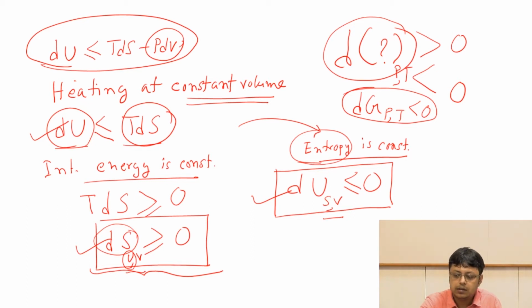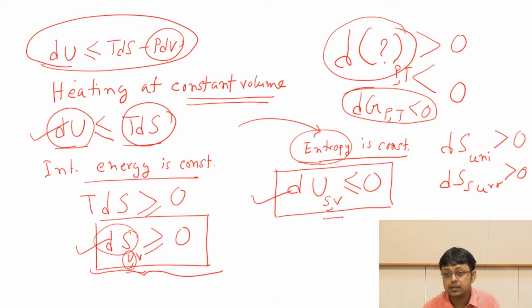Then you know that the global condition for spontaneity is that delta S universe must be greater than or equal to 0. If the system's entropy is constant, that means the surroundings' entropy must increase. And in order to make the surroundings' entropy more, the system should supply energy to the surroundings, which means the energy of the system should drop down. So that is the meaning of this process.